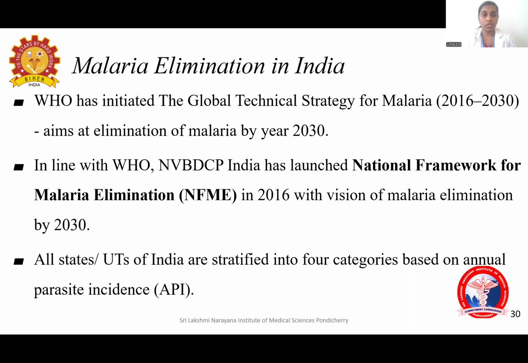This program aims at controlling 6 vector-borne diseases, and one of them is malaria. The aim is to eliminate malaria by 2030. For that, all the states and union territories of India are stratified into 4 categories based on the annual parasite incidence.